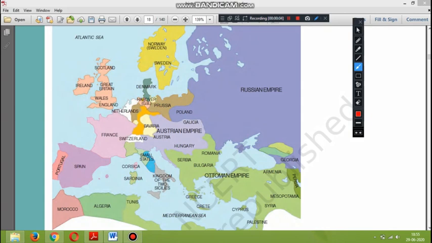Have a look at the map, students. So this is Europe in the year 1815, and here you can see Prussia and the neighboring areas of Prussia. This is the Russian Empire, Austrian Empire, Ottoman Empire. So today's topic, German Confederation, is a discussion about this Prussia and its neighboring areas. What happened in this area?